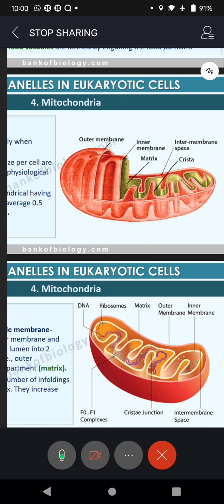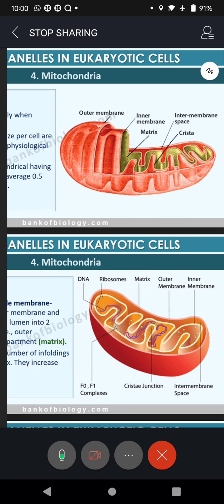So in the matrix, the inner membrane is forming finger-like structures. Those finger-like structures are called cristae. And in between the cristae, there is some space called the inner membrane space. So where exactly will this ATP be stored? In the cristae.